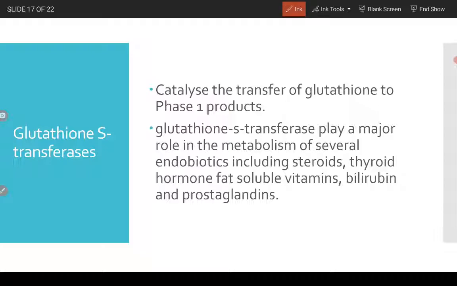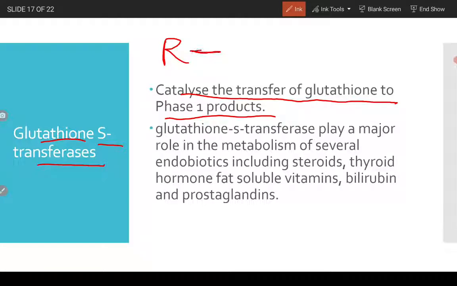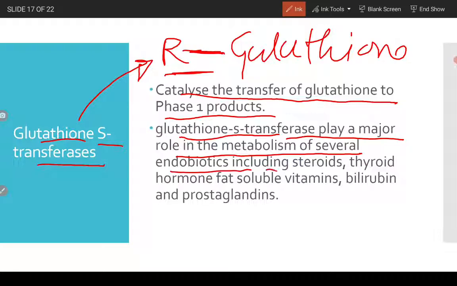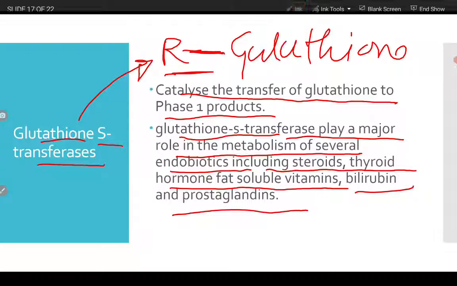Another important enzyme of phase 2 detoxification is glutathione S-transferases. It catalyzes the transfer of glutathione to phase 1 products. Like I said, again, if this is a toxic material, this enzyme will attach a glutathione to this toxic material so that it becomes less toxic. Glutathione S-transferases play a major role in the metabolism of several endobiotics including steroids, thyroid hormone, fat-soluble vitamins, bilirubin and prostaglandins.